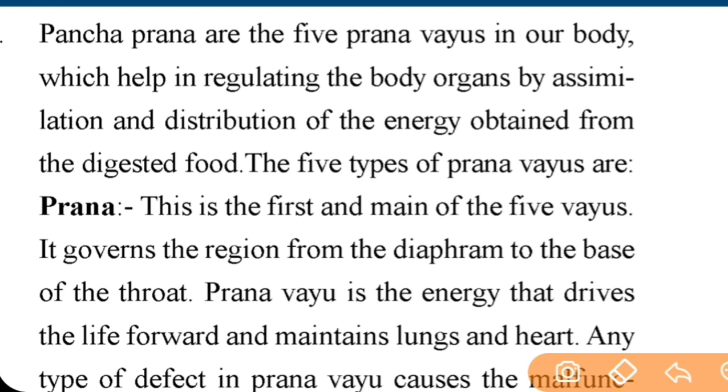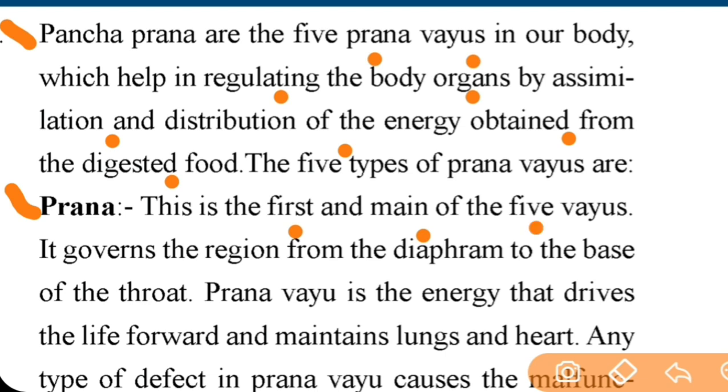Very important topic. So let's continue. Panch Prana are the 5 prana Vayus in our body which help in regulating the body organs by accumulation and distribution of energy obtained from the digested food. The 5 types of prana Vayus are: first is Pran. This is the first and the main of the 5 Vayus.